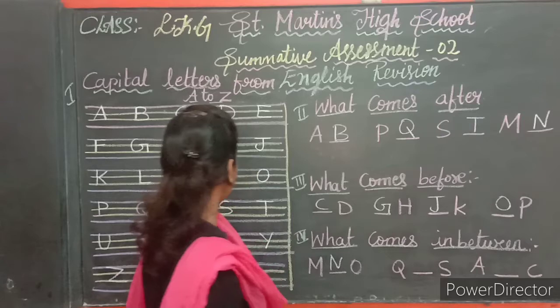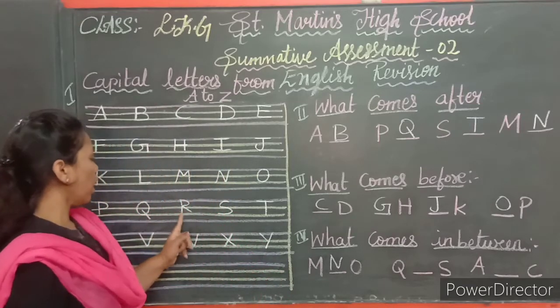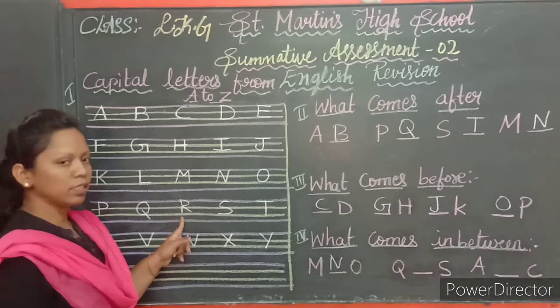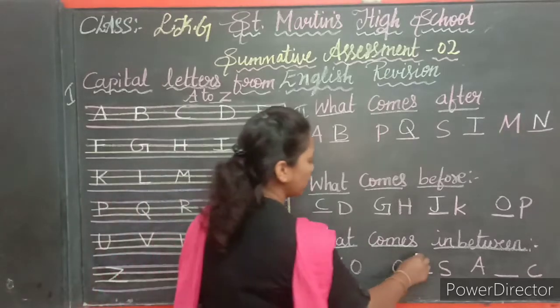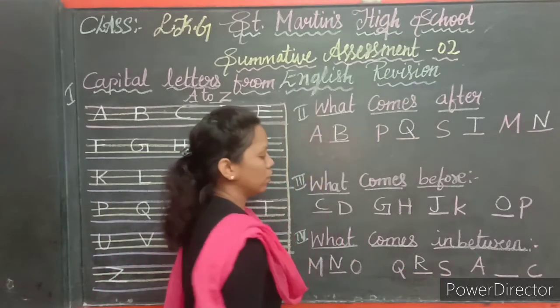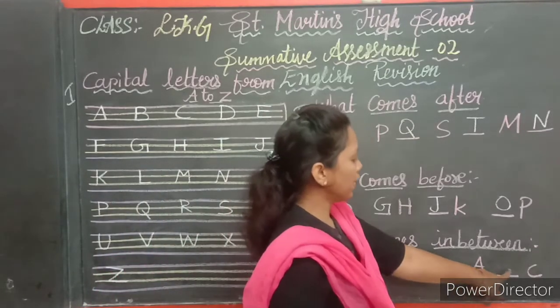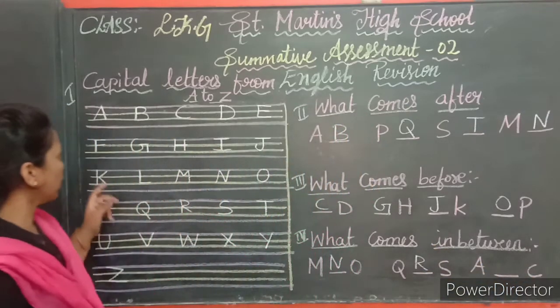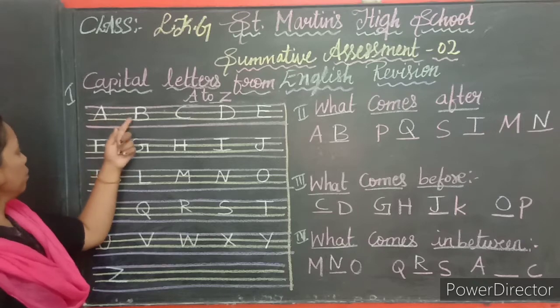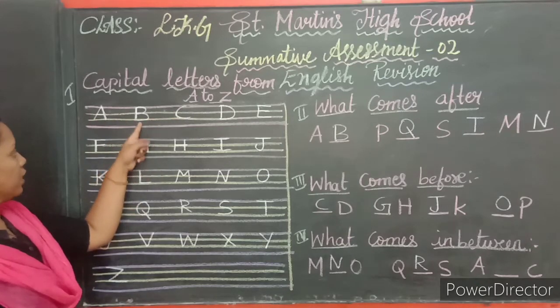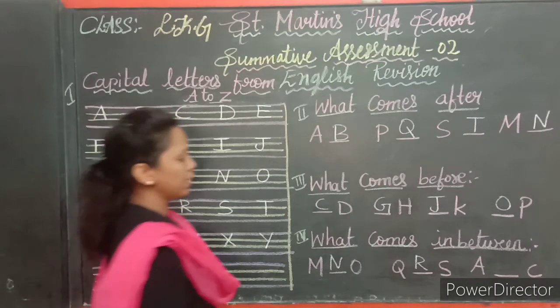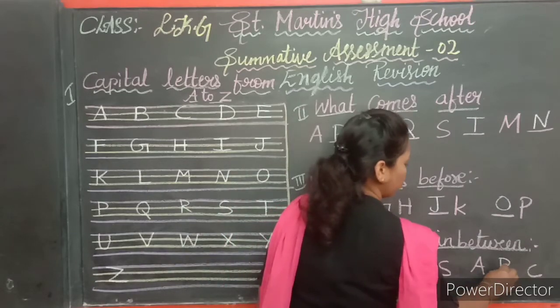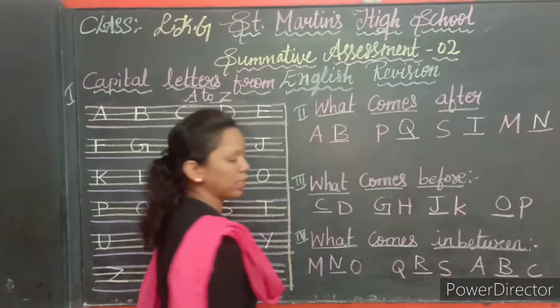The in-between letter. Q, R, S. The in-between letter is R. Write letter R. A, blank, C. So you have to write the in-between letter. Identify: A, B, C. The in-between letter is B. Write letter B. So this is how you write in-between letters.